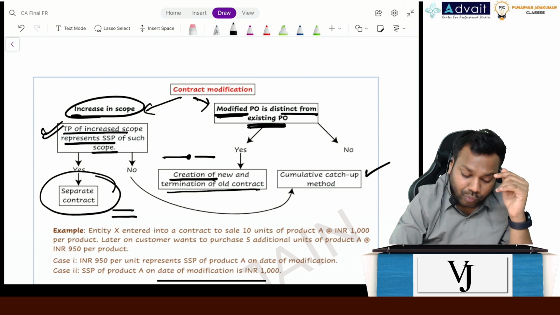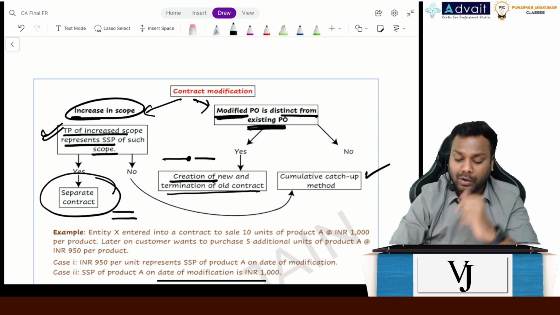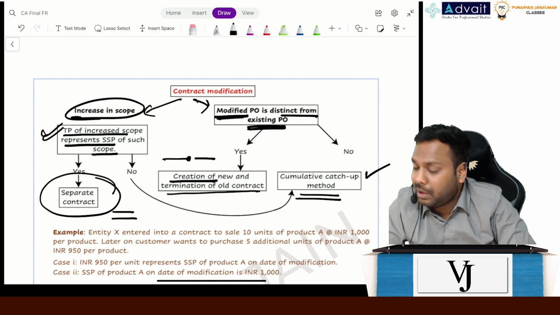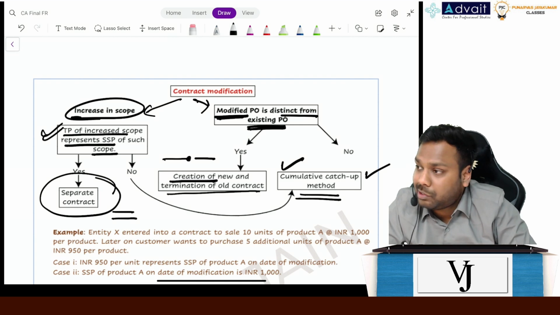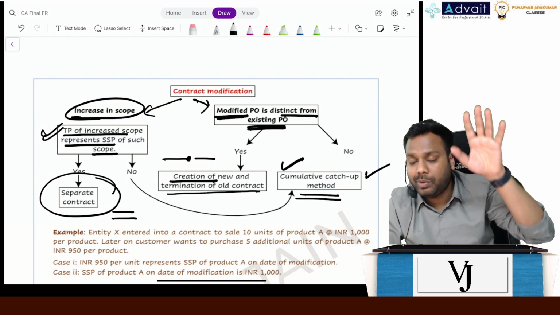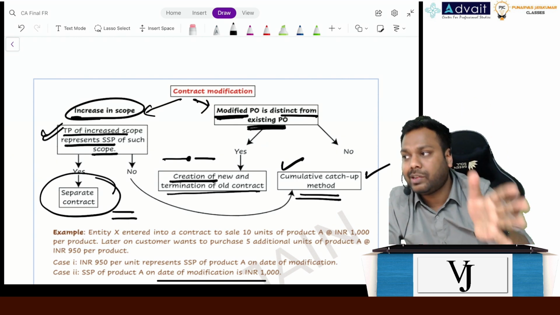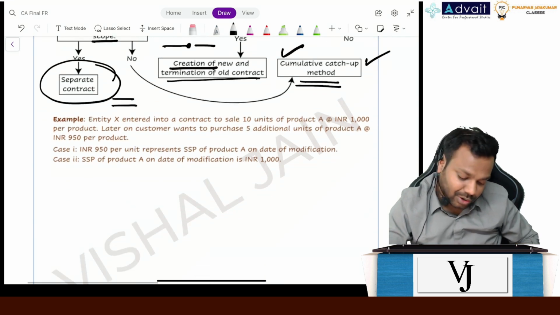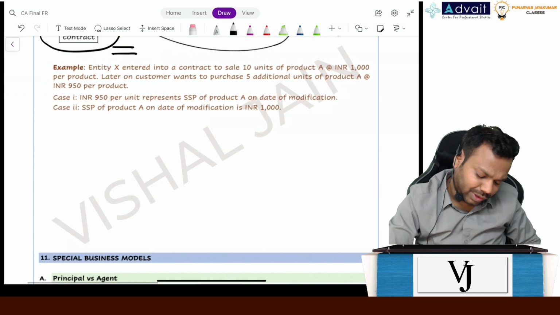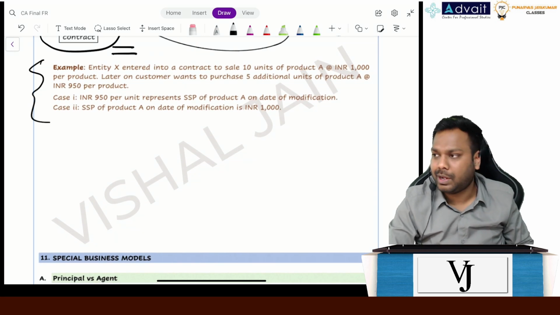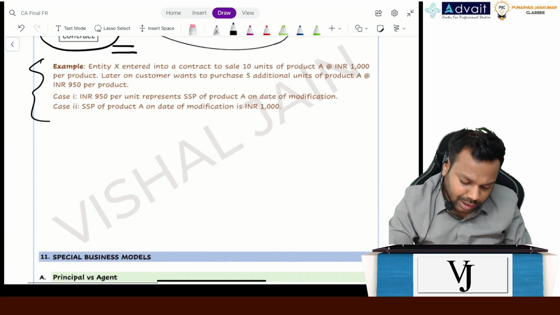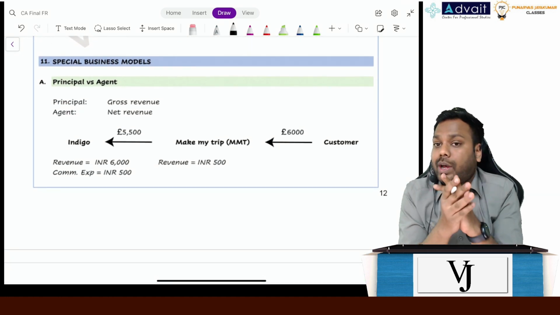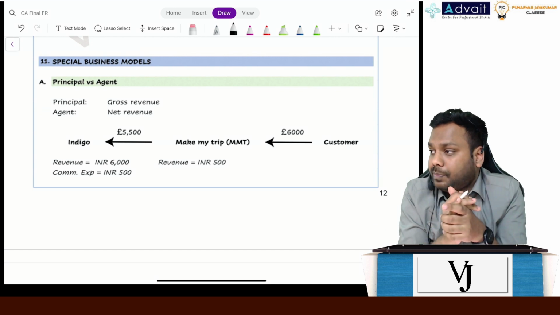But when this condition doesn't get satisfied, we treat it as a cumulative catch-up adjustment again. Is it clear? I believe you already know the meaning of cumulative catch-up: revenue to be recognized as per the revised estimates or revised terms minus revenue already recognized. Very good. This is again an example of cumulative catch-up, and I've taken a detailed example, so this is not required again. But yes, you can solve it at home. Is everything clear so far from a 5-step model point of view?